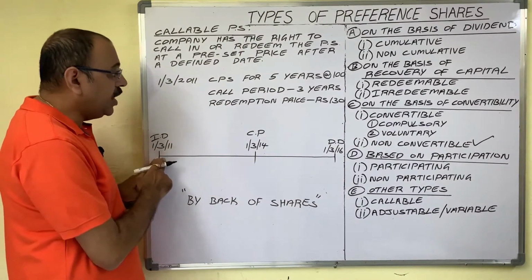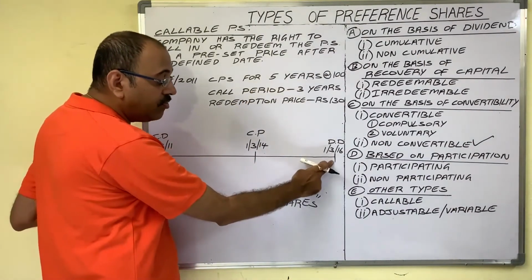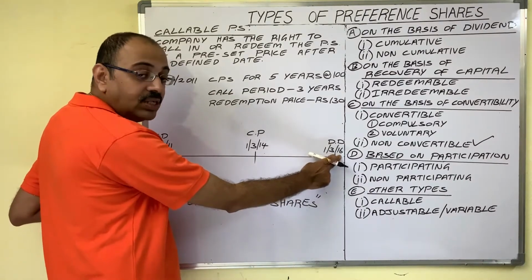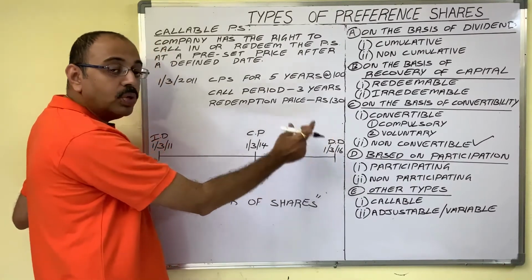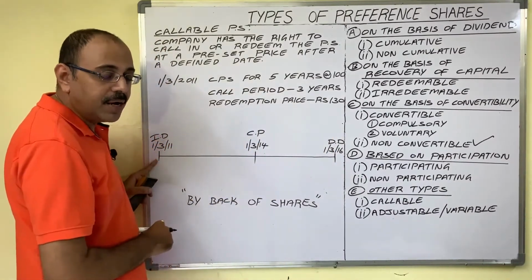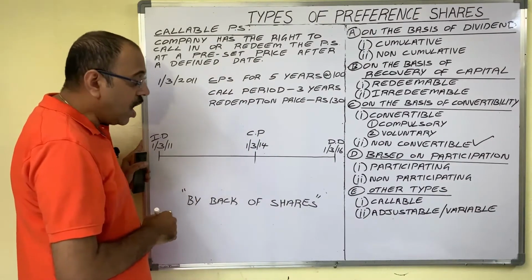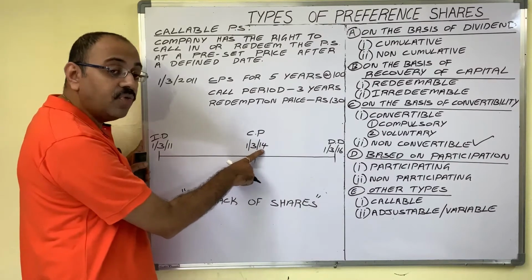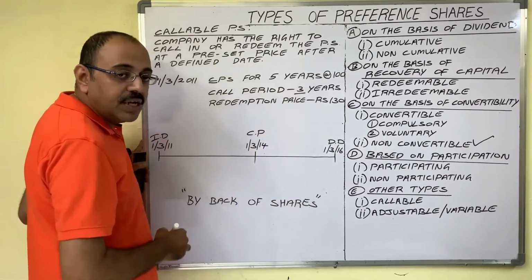From that date, if we count 5 years, then the due date of these preference shares is 1st March 2016. So on that day, company is supposed to redeem them. But as this is callable preference shares, call period starts from 1st March 2014 only. See, call period is 3 years.